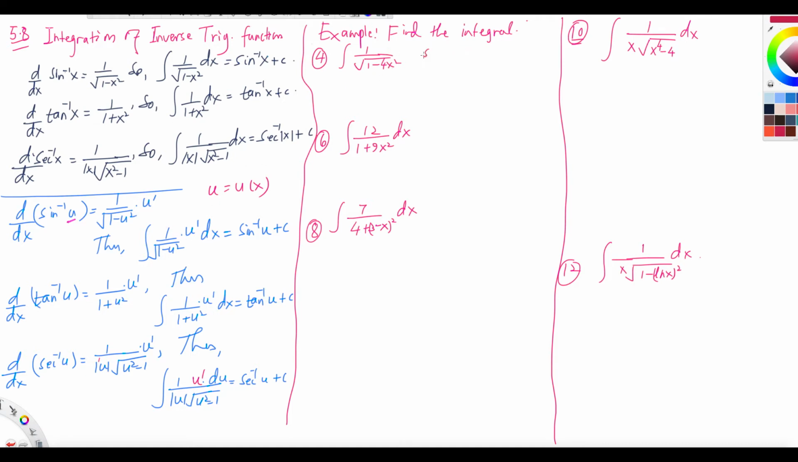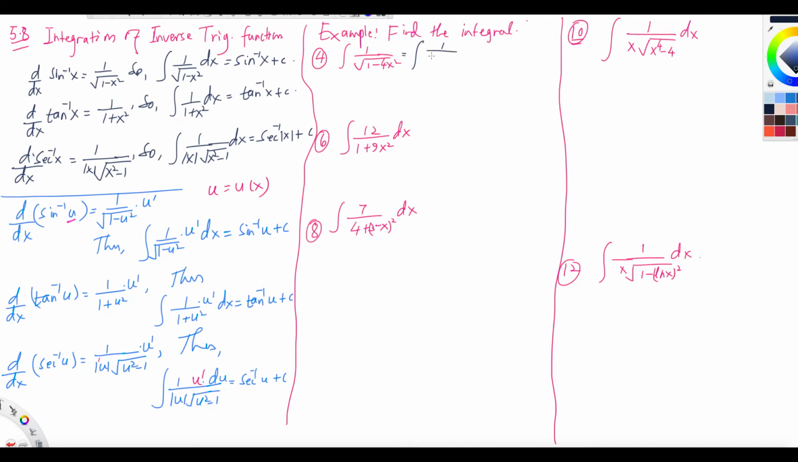Let me use a different color for that. So let us set 2x equals u. Actually, I should not say set, because I'm not using the substitution method here. I'm just using a shortcut. So I want to write something squared and the derivative of that thing. What I want to do is write it like this.